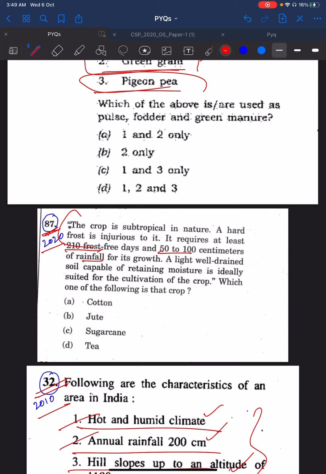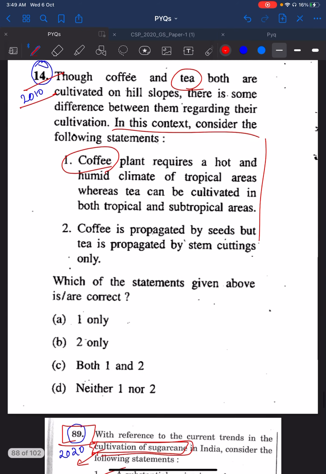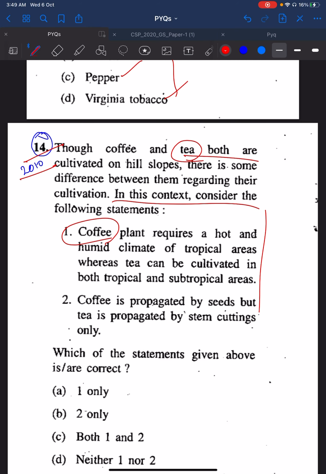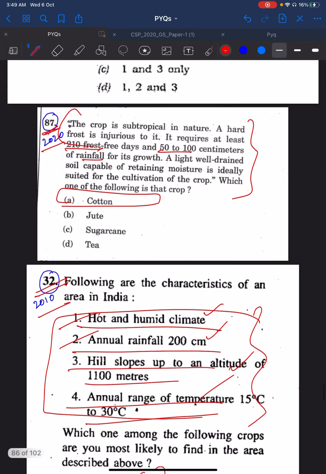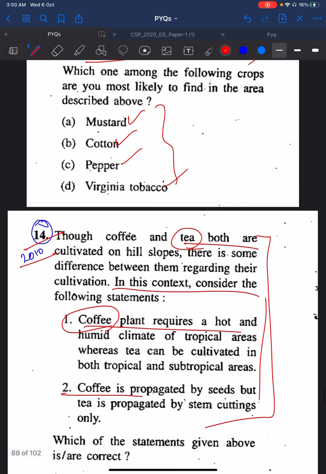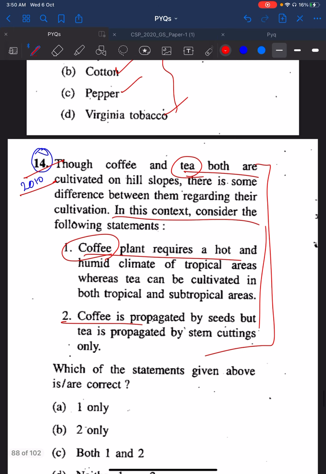So here in 2020, 87 question, they have given some conditions and asked which of the following crops come under those conditions. The answer is cotton. But there is a continuous trend. In 2010 conditions were given and then they asked which of the following is the crop. So crops and conditions is an important topic and you should have expected it, and it was asked in 2020 also. Not just in 2010, many years' questions have come on crops and conditions. You can just go through the previous years.